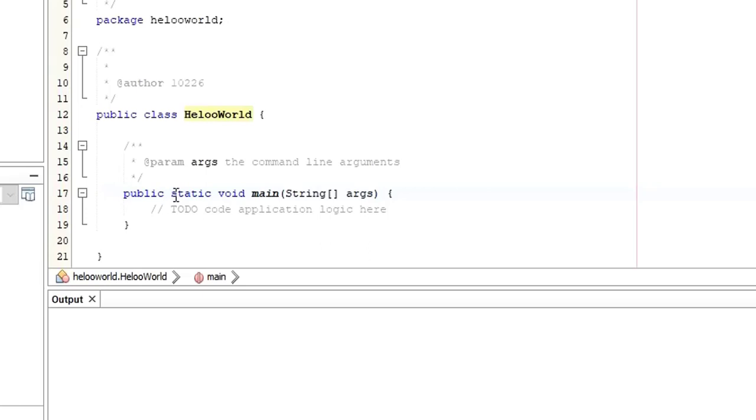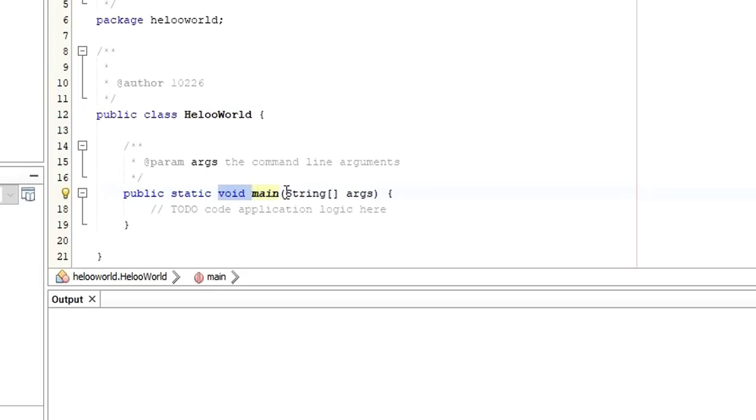So what is the use of this static method? When you say static is a keyword, we know this particular method is a static method. But what is the use? The core advantage of a static method is that there is no need to create an object to invoke it. Maybe it sounds weird, I understand. When you use static as a keyword, there is no need to create an object in order to access the method. I will show you just now, just give me 2 minutes. So void, we know already, means this returns nothing.